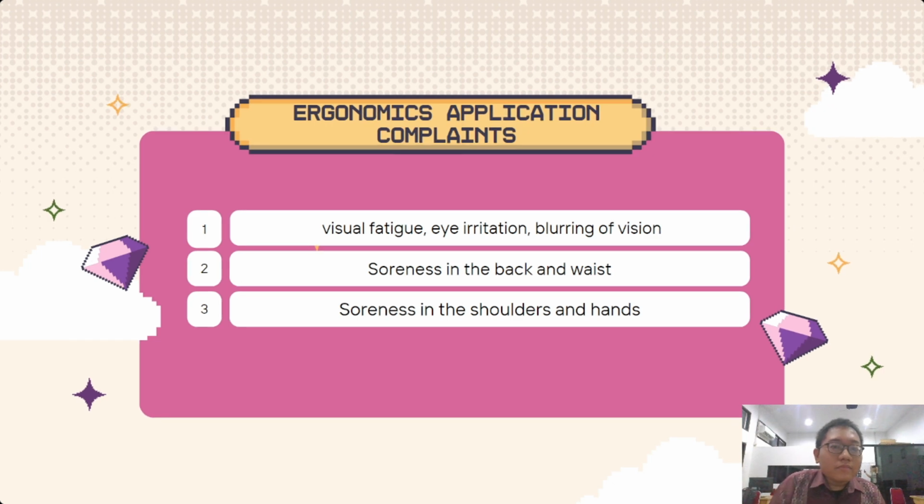And then the ergonomics application complaints. Number one is visual fatigue, eye irritation during vision, soreness in the back and waist, and the last is soreness in the shoulders and hands.